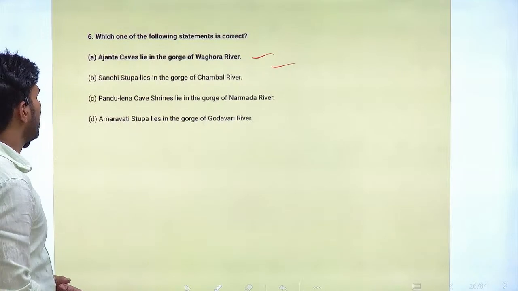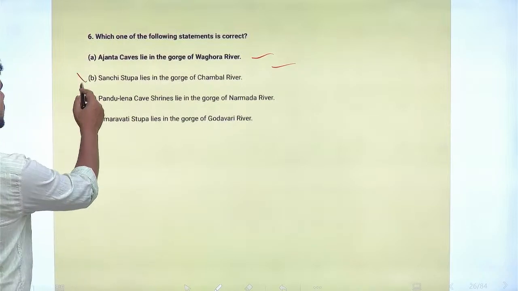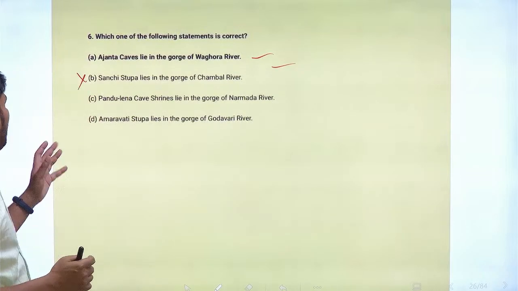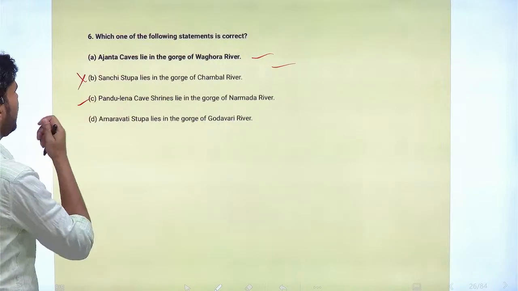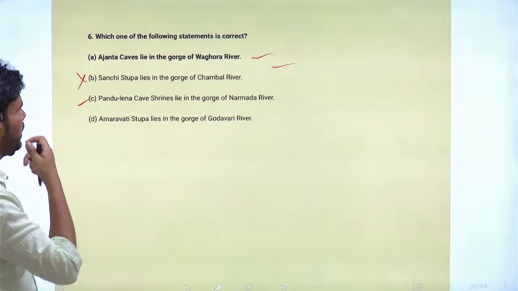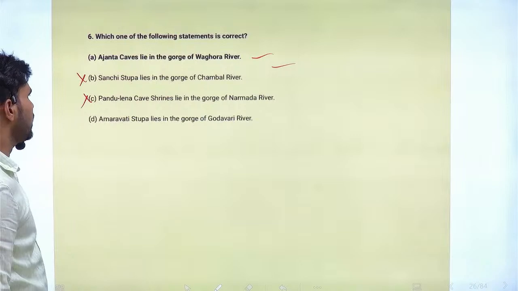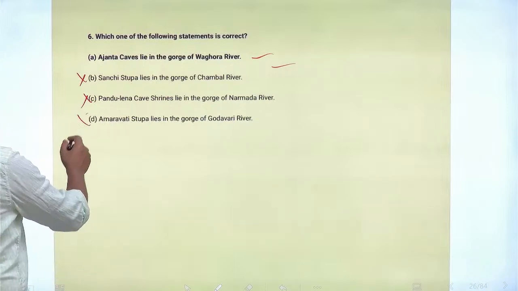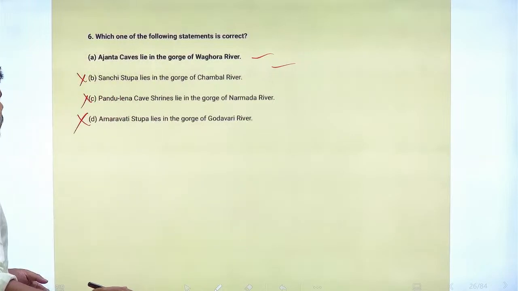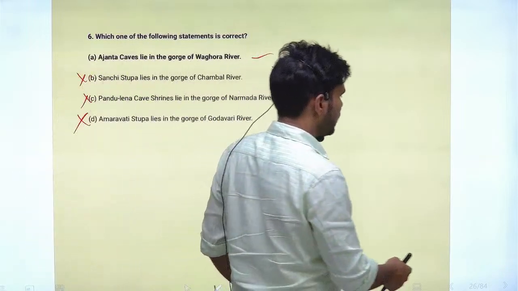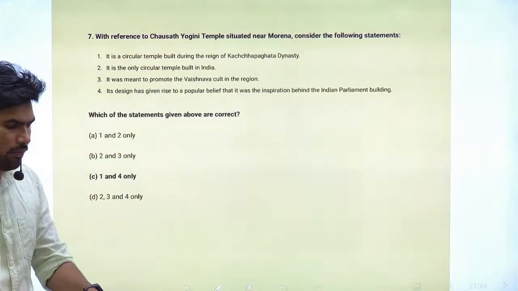Other statements are incorrect. Sanchi Stupa lies in the gorge of Chambal river. Chambal river is far to the west if you compare with Sanchi Stupa. Next, Pandolena cave shrines lie in the gorge of Narmada river. This is also an incorrect statement. Next, Amaravati Stupa lies in the gorge of Godavari river. Amaravati Stupa is located a little below the Godavari river. So correct statement is option A. It is also a comparatively very tough question.